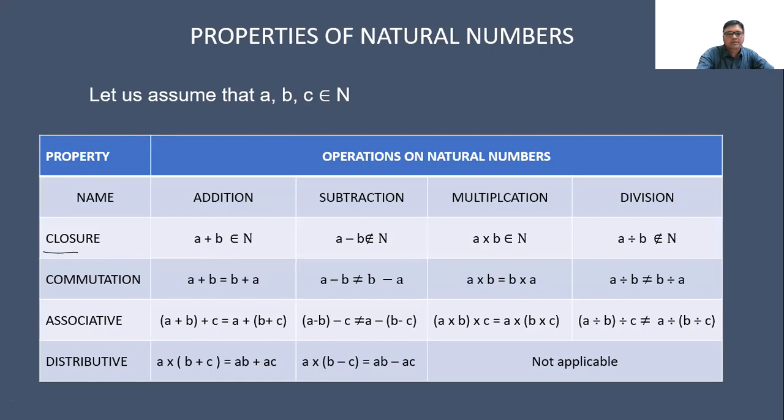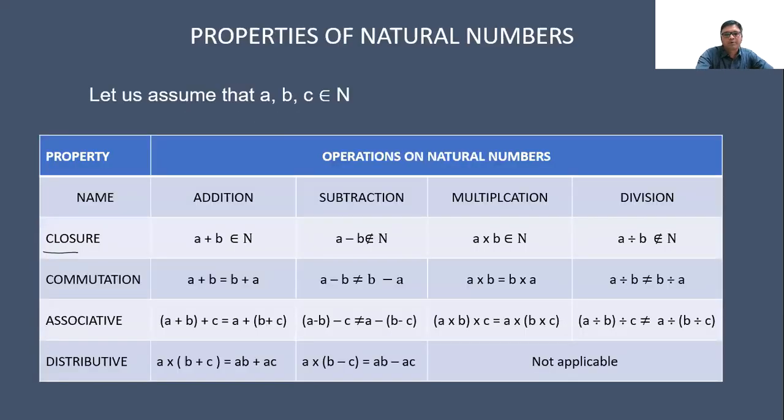Let us understand it with the help of examples. Let us assume that a is equal to 7 and b is equal to 5. What was the first property? Addition: a plus b belongs to N. 7 plus 5 is equal to 12, which belongs to N.